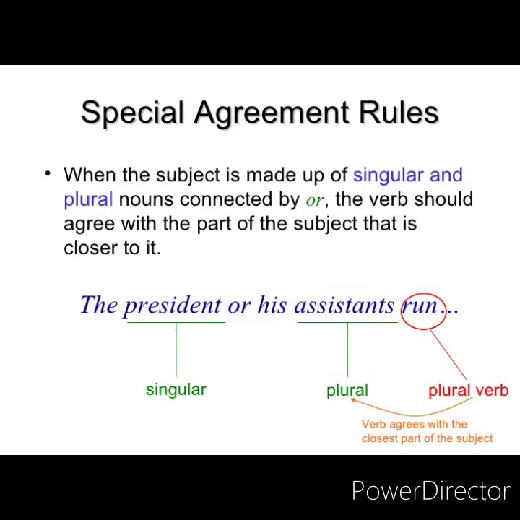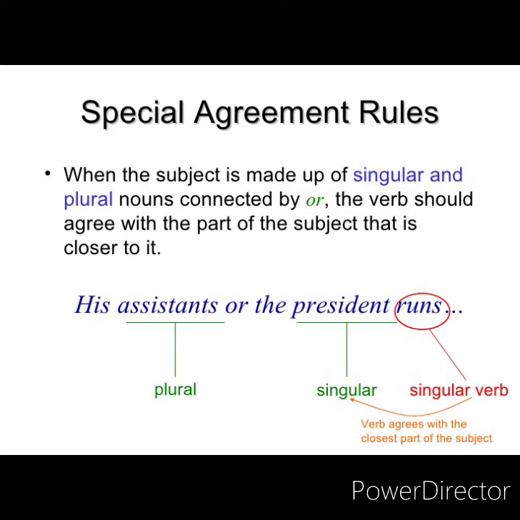Therefore, it is run. And precedent is singular, hence it is not considered. And or it is connected with or. So, either of the one. But since assistance is plural, therefore the verb is also plural. Verb agrees with the closest part of the subject. Now, see the next sentence.